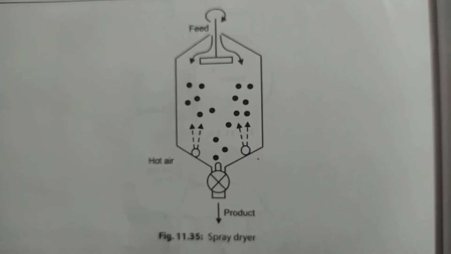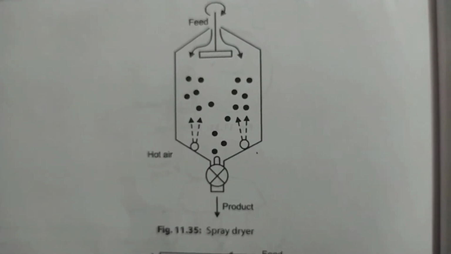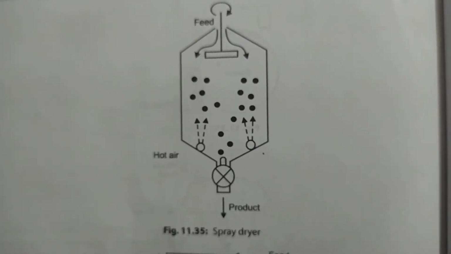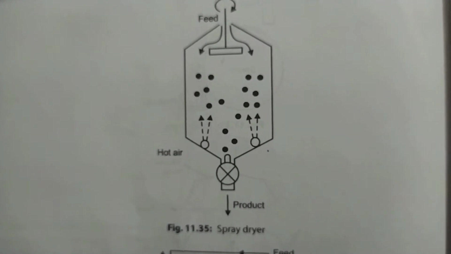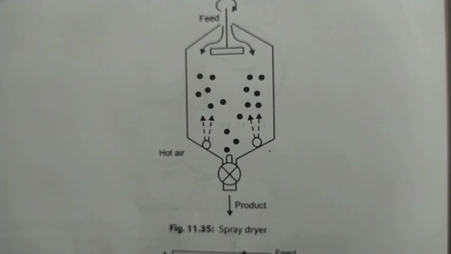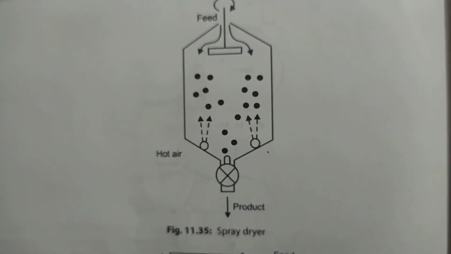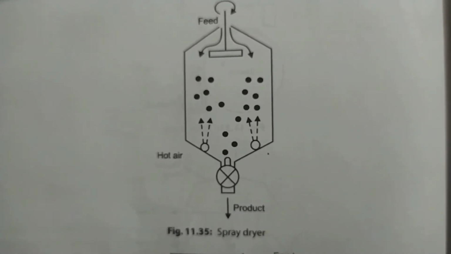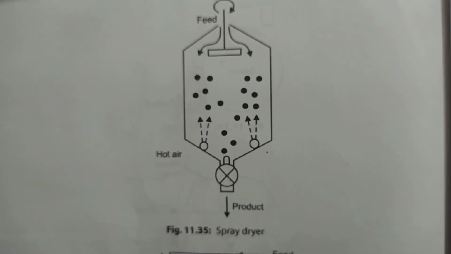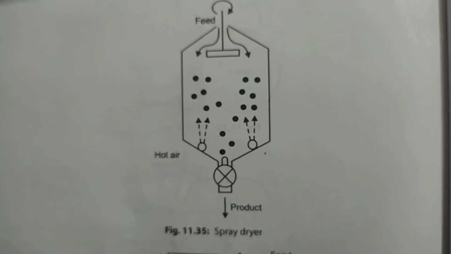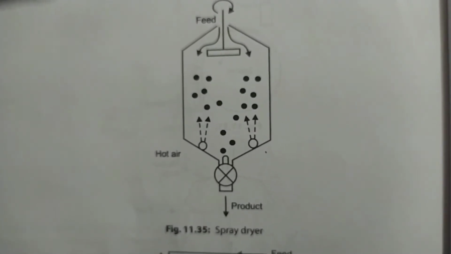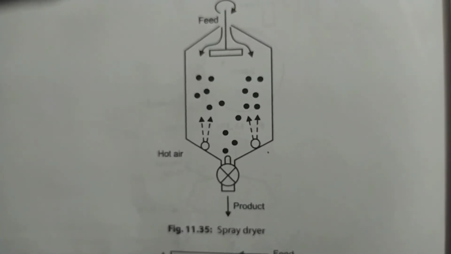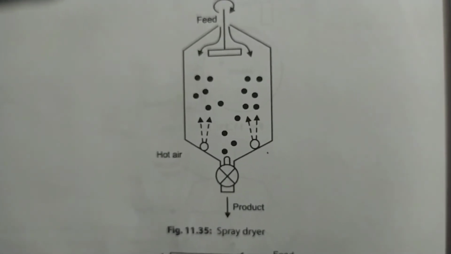This is known as the spray dryer, very common in the industries. What they do is the feed is obtained from the top. At a high temperature like 300 degrees centigrade, the feed is allowed to enter through a narrow jet, and you can understand the hot air inside. When it escapes through a narrow jet, the product will get dried